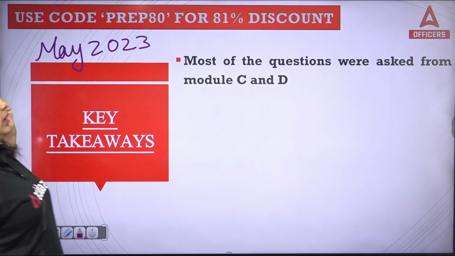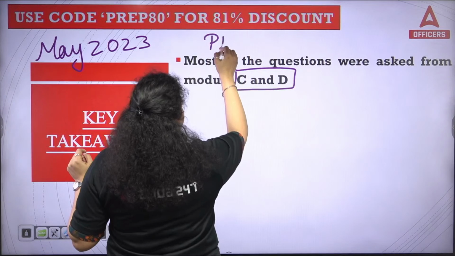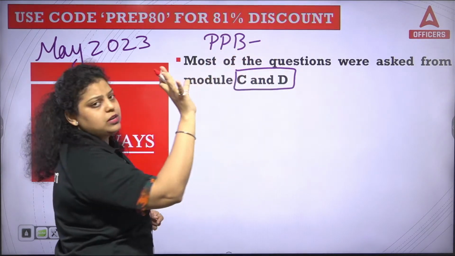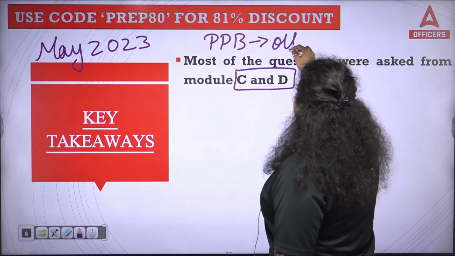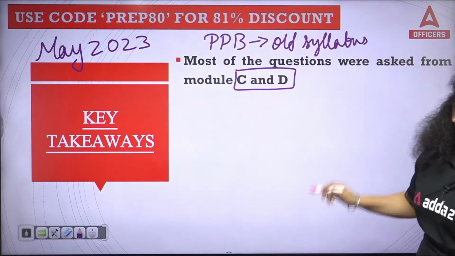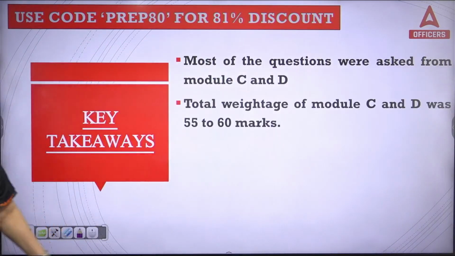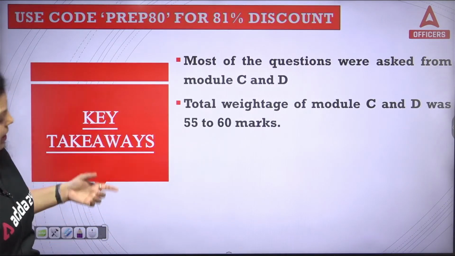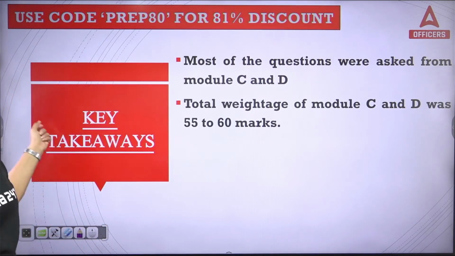The key takeaways: most questions were asked from modules C and D, because the Principles and Practices of Banking is one of the subjects of your JAIIB, and it is totally related to the functions of a bank and what you are doing in a bank. So the PPB old syllabus was divided in the Indian financial system. So maximum questions have been asked from modules C and D. That's the first takeaway. The second takeaway is that the total weightage of modules C and D was around 55 to 60 marks. So you can see up to 60% weightage was there from modules C and D.